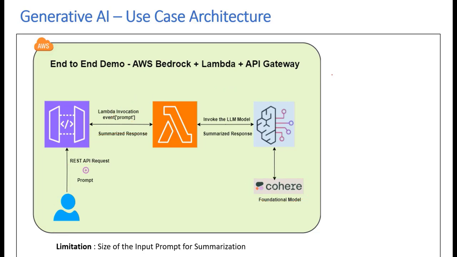Now the steps that we're going to follow to create these use cases: first, we're going to write the AWS Lambda function. Then we're going to create the REST API using the AWS API Gateway. But before we start writing the Lambda function, there are a couple of prerequisites. One, we have to enable the foundation model in our AWS account. At the moment, AWS requires you to enable all these foundation models by going to the AWS Bedrock service. So in future, if this is provided by default or you have already enabled it, then you can skip this step. So now let me go to the AWS console and show you how to enable these foundation models from the console.